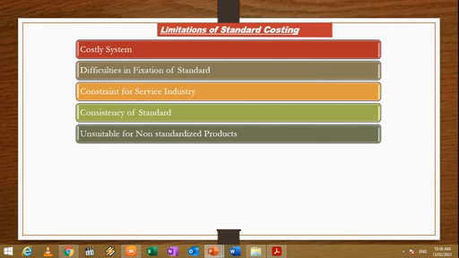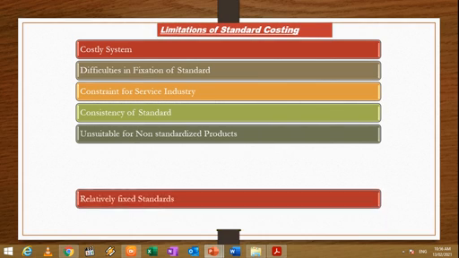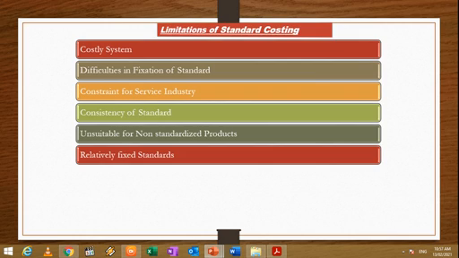Unsuitable for non-standardized products. The standard costing system is expensive and unsuitable for job manufacturing industries, as they manufacture non-standardized products such as catering, tailoring, printing, etc. Relatively fixed standards. A business may not be able to keep standards up to date. In other words, a business may not revise standards to keep pace with the frequent changes in manufacturing conditions. Firms may avoid revising standards as it is a costly affair.